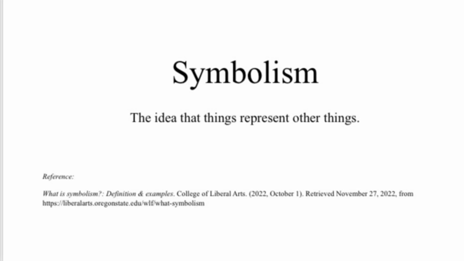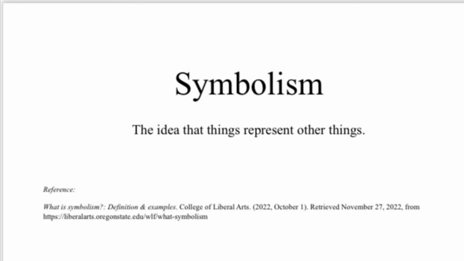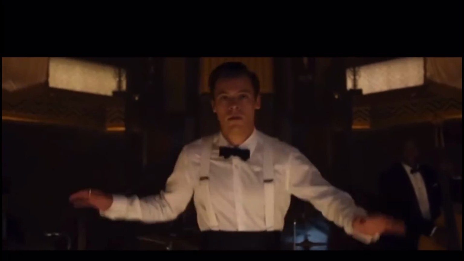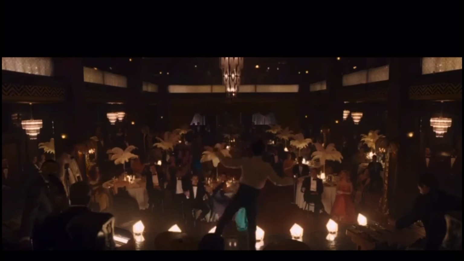Symbolism: the idea that things represent other things, as referenced by liberalarts.oregonstate.edu. There are two instances of symbolism in the film Don't Worry Darling. The first one being Jack's dance scene at the party. Jack's dancing scene was symbolism of Frank's control over Jack as well as the other men in the town of Victory. It showed that Frank truly had control over him.